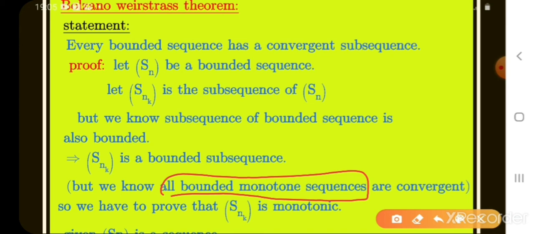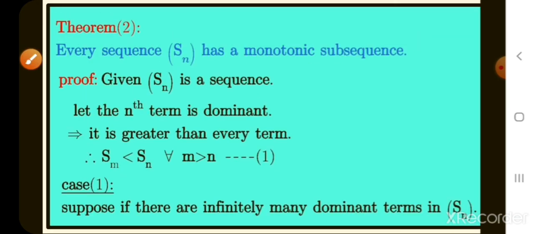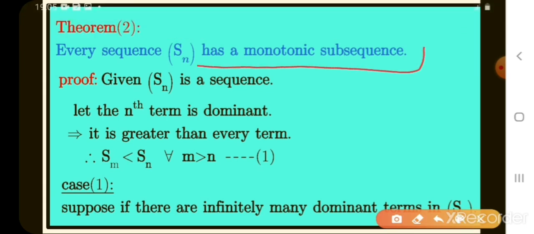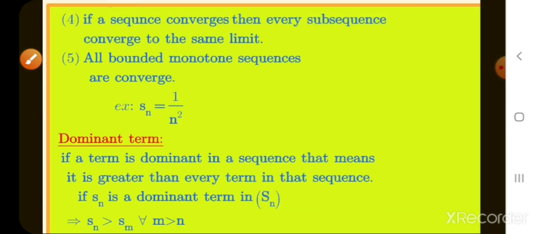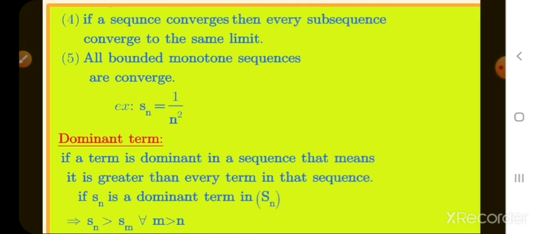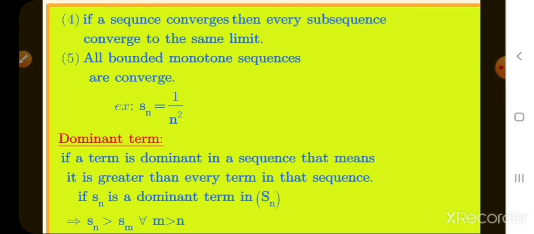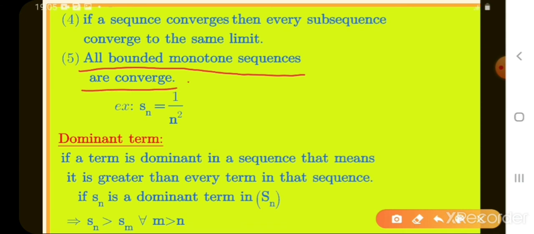Do you know this theorem? Before this theorem: every sequence has a monotonic subsequence. See here, point 5: all bounded monotonic sequences are convergent.